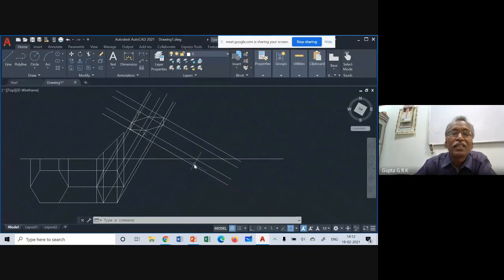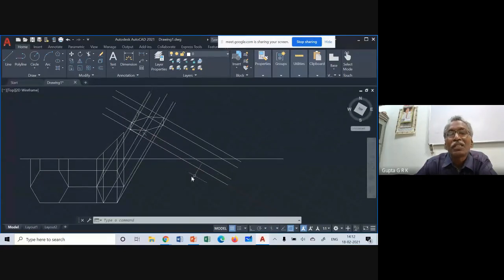So type UCS, it will ask two endpoints of the axis. Click on this point and then click on this endpoint. So this will become the x-axis. Perpendicular to that will be the y-axis. Then I choose ortho, and I draw the projectors, which come perpendicular to this auxiliary plane. Using that, I draw all the lines.